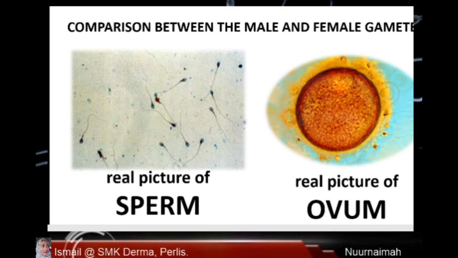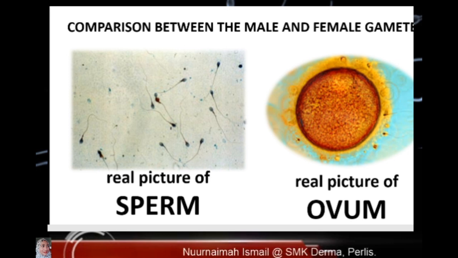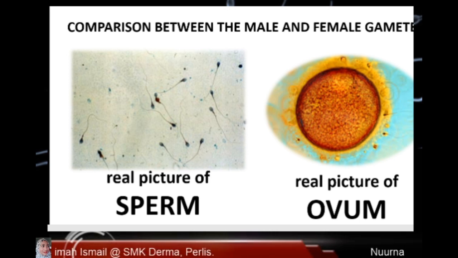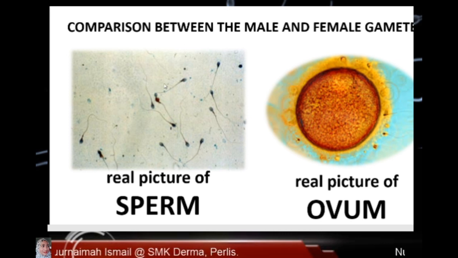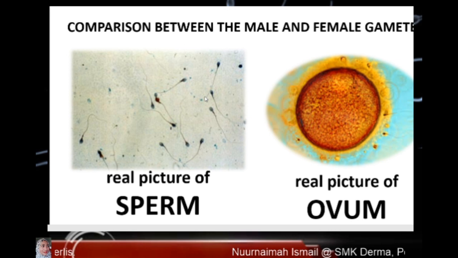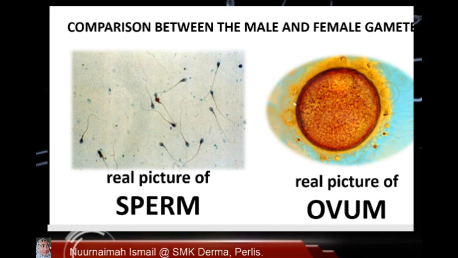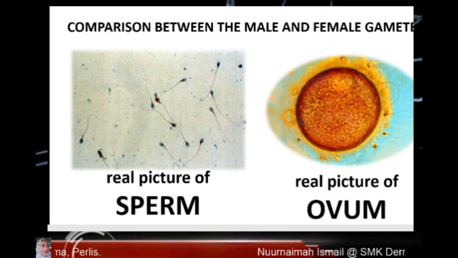Comparison between the male and female gamete. Sperm is the smallest cell in the male's body, and its shape is like a tadpole. This is a real picture of sperm. This one is head, this one is tail, like a tadpole. This one is a real picture of ovum. Ovum is the largest cell in the female's body.